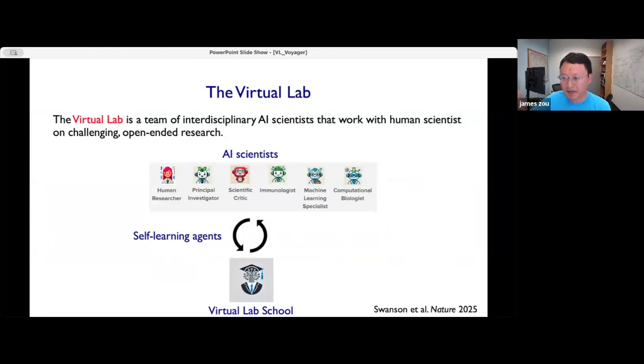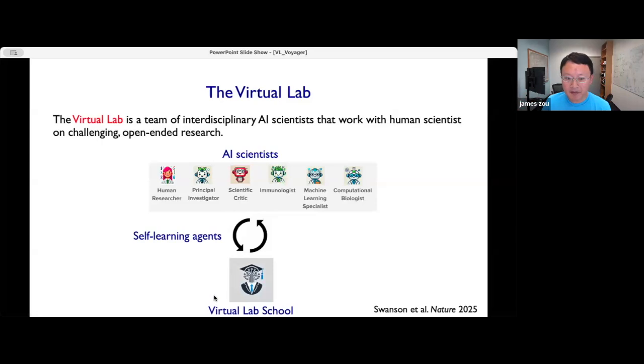There's an AI professor agent, and under the AI professor agent there are a bunch of AI student agents with expertise across different areas, like computational biology, chemistry, and immunology. They have their own group meetings: the AI professor runs the group meetings, the agents meet together, and we give the agents some budget, real money, to do experiments. I'll share how the agents interact, what kinds of experiments they're able to do, and some of the interesting scientific findings from the virtual lab.